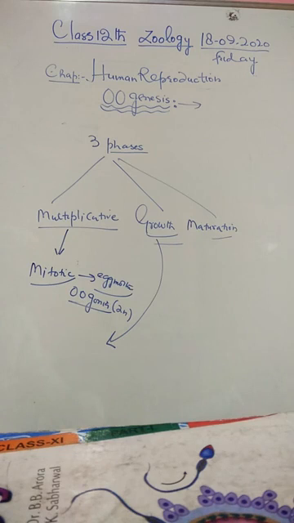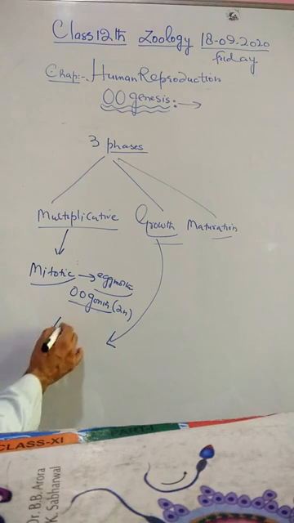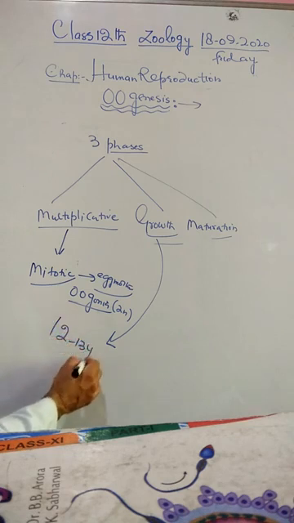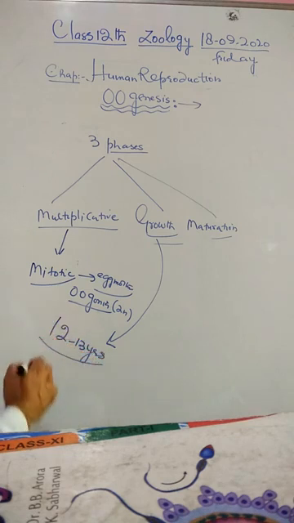Only 3 days in Drosophila, 14 days in hen, 3 years in frog, and many years, that is 12 to 13 years, are required for the growth of oogonia in human females.